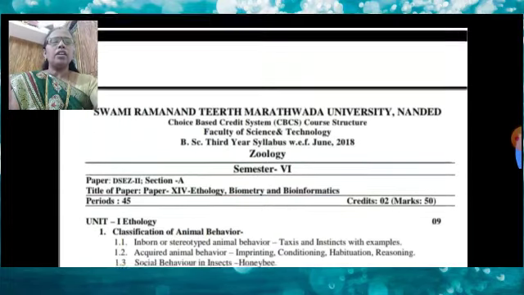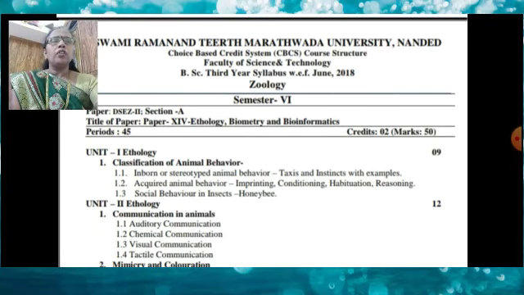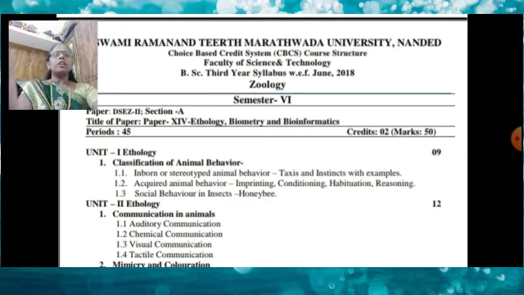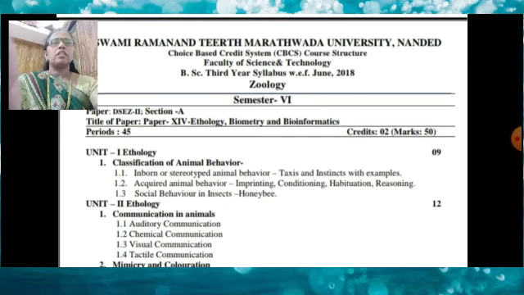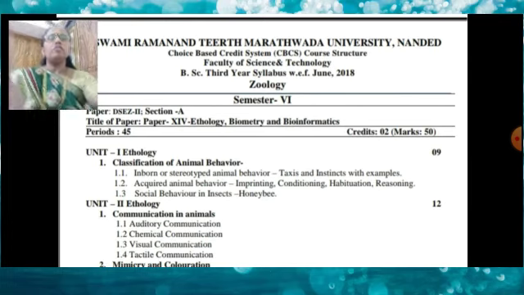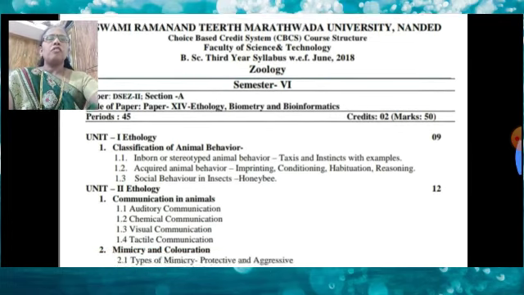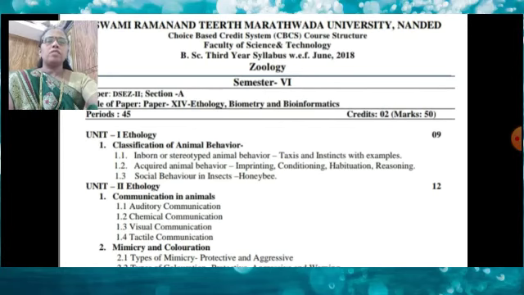So yes, semester 6, paper number 14. The name of the paper is ethology, biometry and bioinformatics. In this paper, there are 4 units. The first unit is ethology. Here we learn what is meant by ethology. It is also called animal behavior, the branch of study of animal behavior.